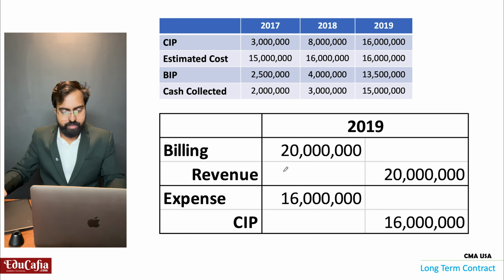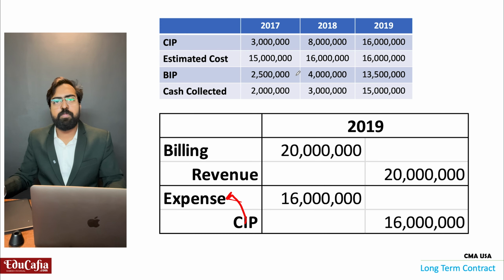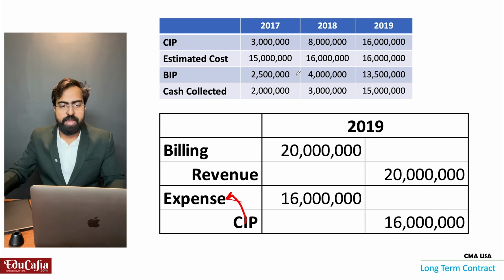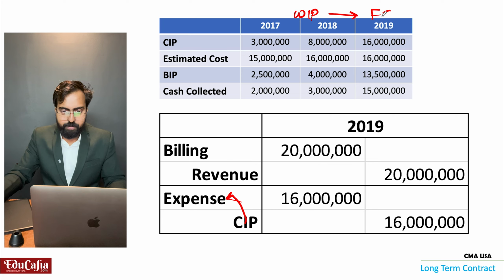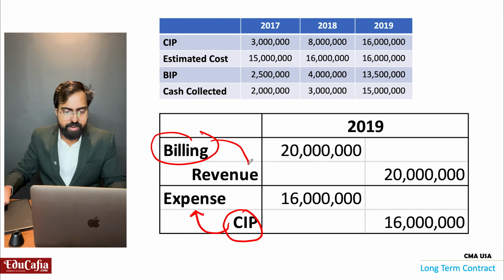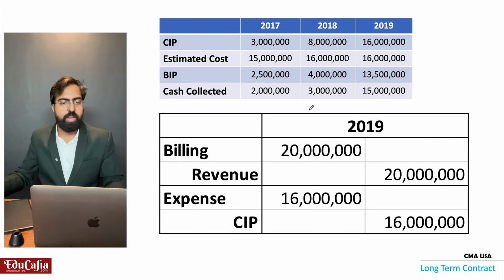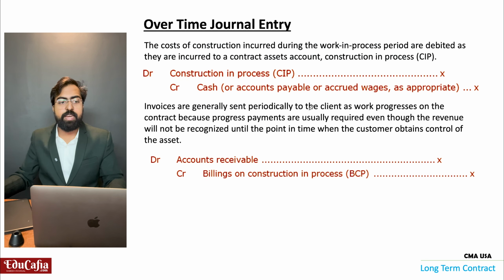So that's what I said. CIP is not becoming FG. CIP is directly converted to expense. Usually WIP is converted to FG, but here CIP is not converted to FG. It is becoming expense. Here billings becoming revenue, at when? 2019. Got it? So this is all about point in time.